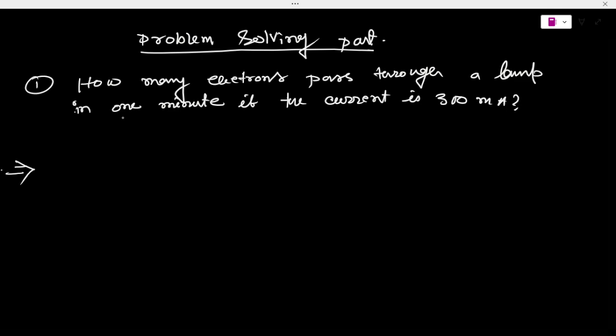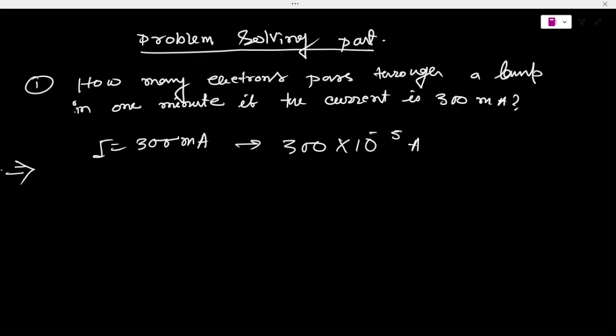So the output will be what? Basically, here it is given that I is equal to 300 milliampere. What is milliampere? It's given as I. So to convert milliampere to ampere, it is 300 into 10 to the power minus 3 ampere.